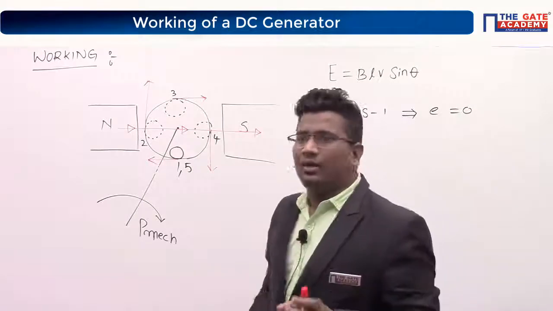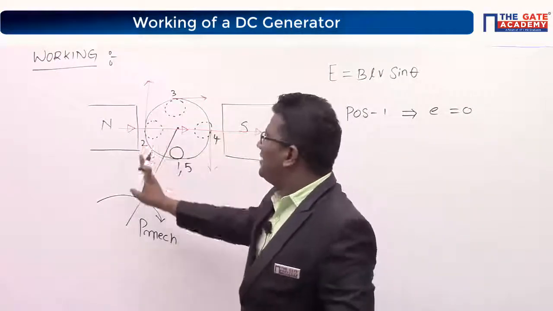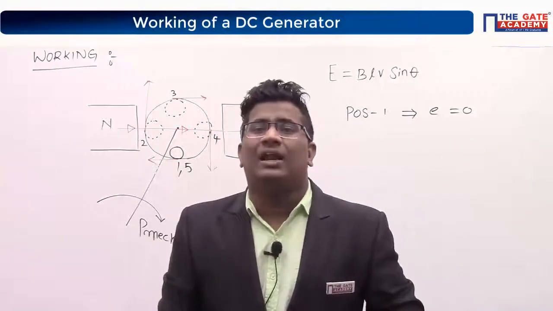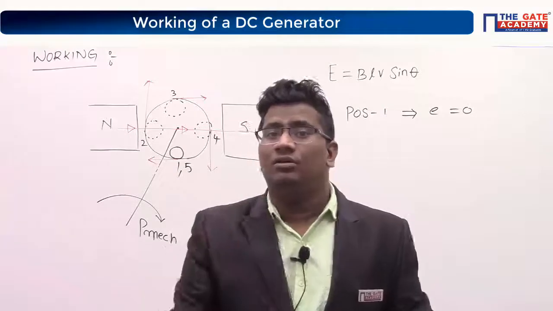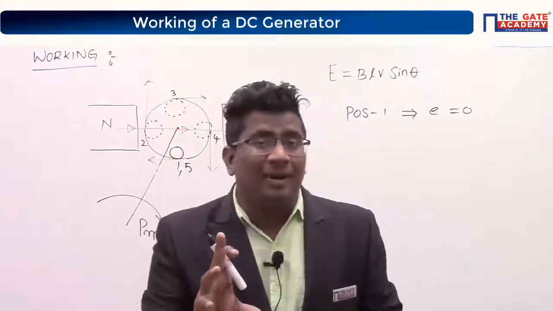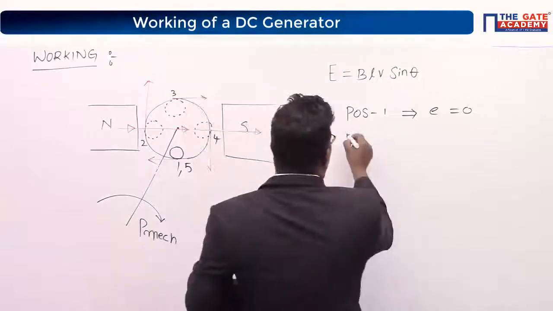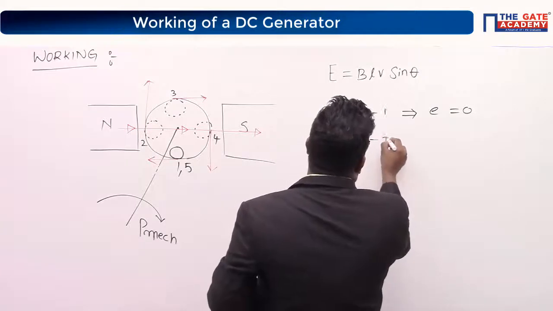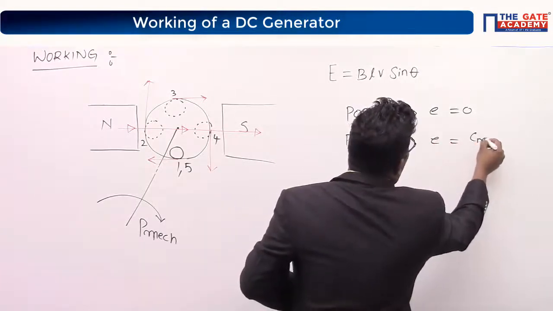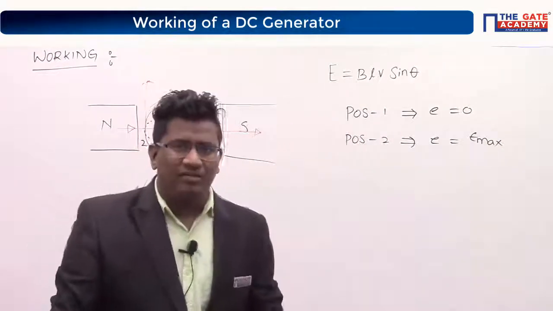Okay? After some time, position 1 is changed to position 2. Tell me, at position 2, the angle between the field and the conductor, is it perpendicular or 0 or 180? Perpendicular. Perpendicular means, can I say at position 2, the induced EMF is E maximum? Because that is a maximum induced EMF, na?